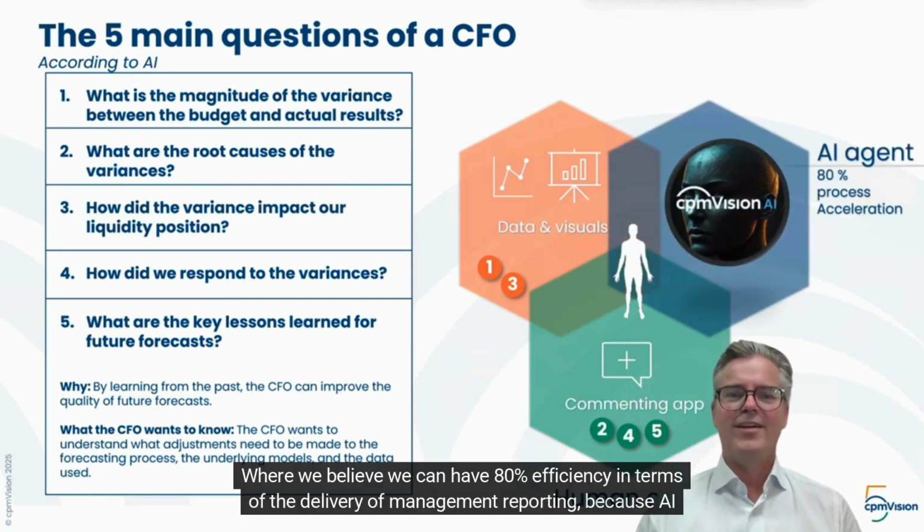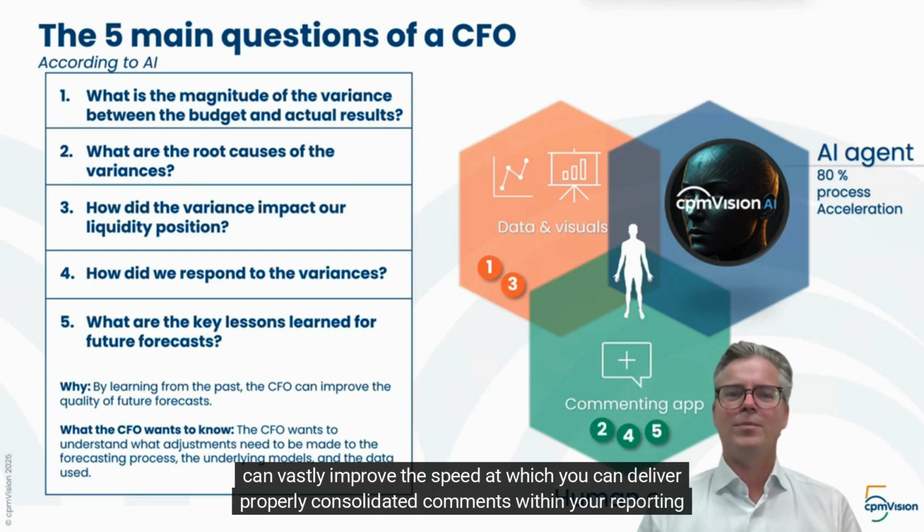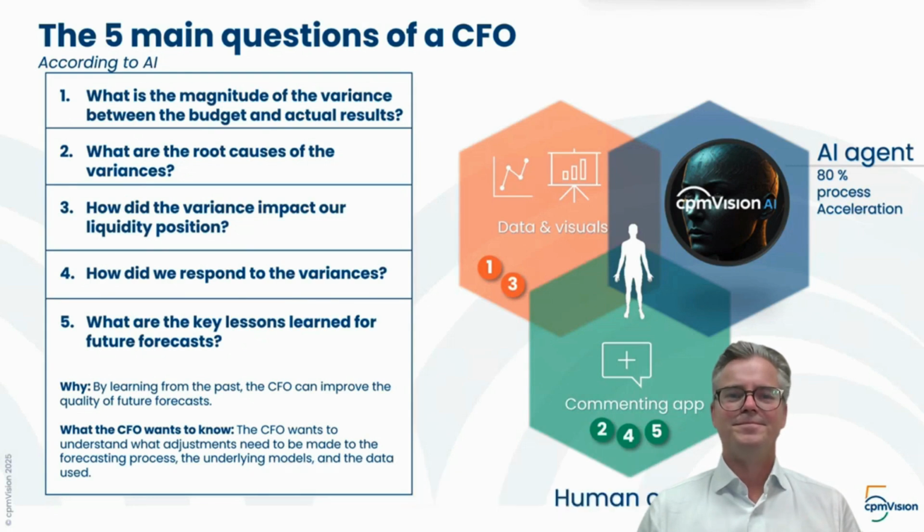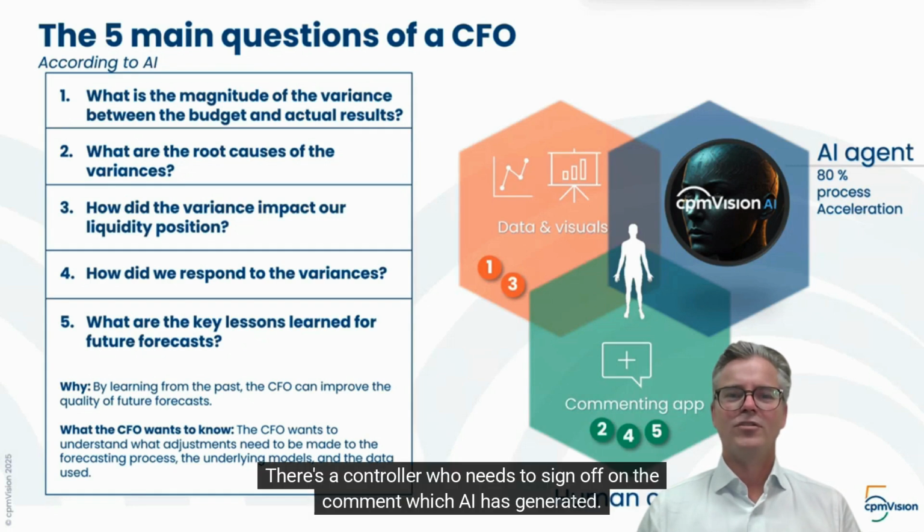Where we believe we can have 80% efficiency in terms of the delivery of management reporting, because AI can vastly improve the speed at which you can deliver properly consolidated comments within your reporting environment. However, we will never rely 100% on AI completely, because we believe the human is still in charge. There's a controller who needs to sign off on the comment which AI has generated.